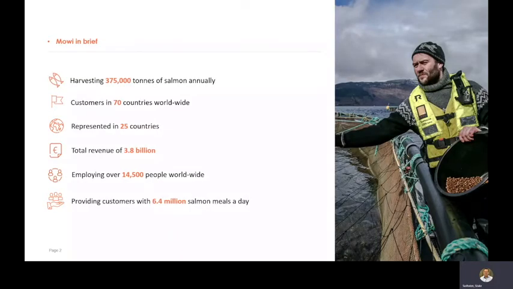We harvest about 375,000 tons of salmon annually. We have customers in 70 countries worldwide. We are represented in 25 countries, and we have a total revenue of 3.8 billion euros. We employ more than 14,500 people, and that allows us to produce 6.4 million salmon meals every day.